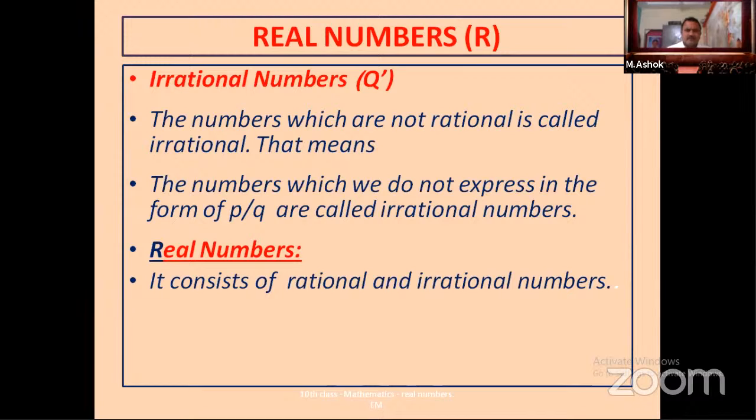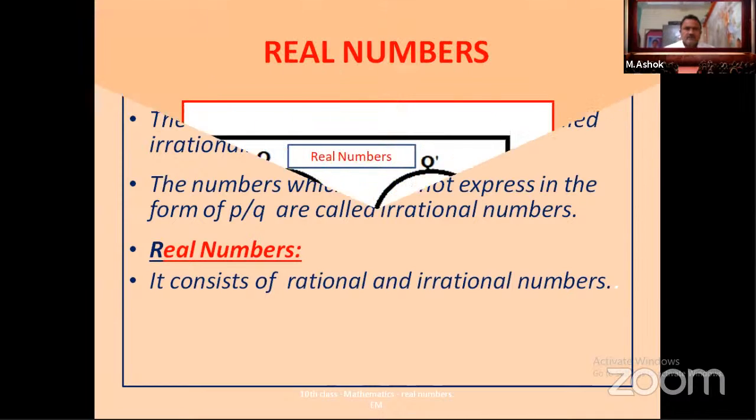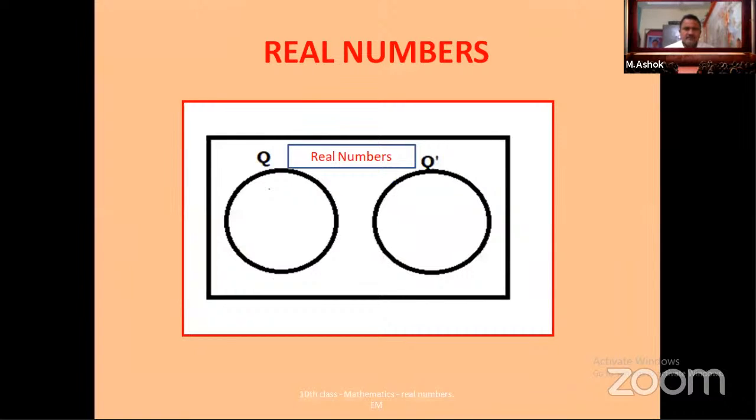So among all these 6 number systems, which one is bigger? Yes, clearly the real number system is the biggest of all the number systems. So in this 10th class, we will discuss different properties and applications regarding this number system.